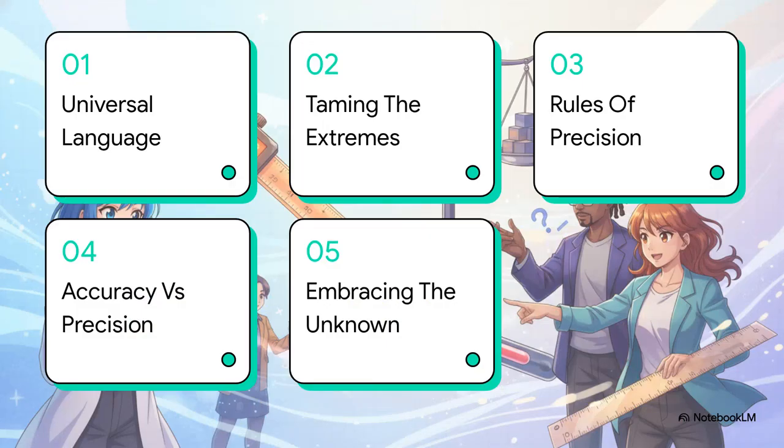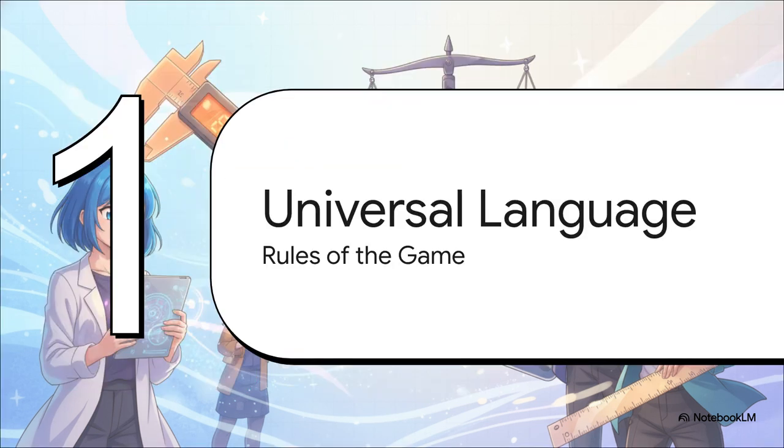We're taking a journey from the macro to the micro today. We'll start with the universal measurement language, look at taming the extremes, establish the rules of precision, differentiate between accuracy versus precision, and finally, we'll talk about embracing the unknown. Starting with Section 1, the universal measurement language. Establishing the rules of the game.